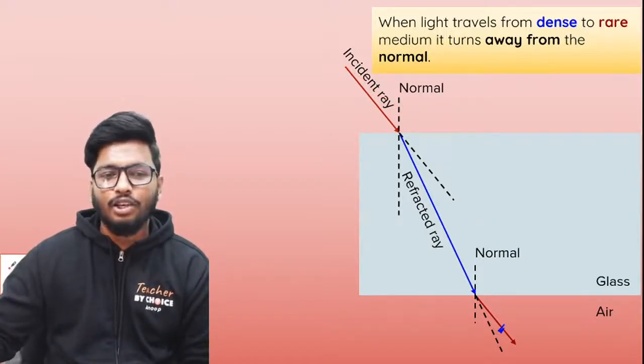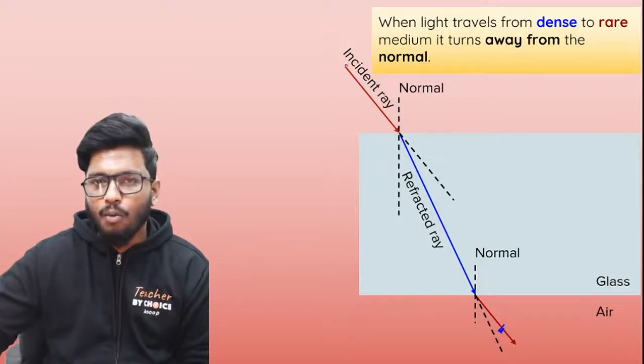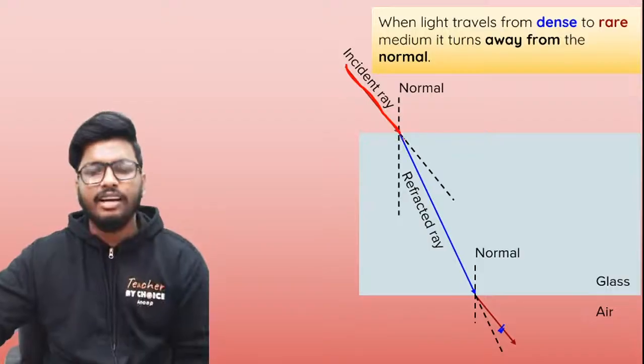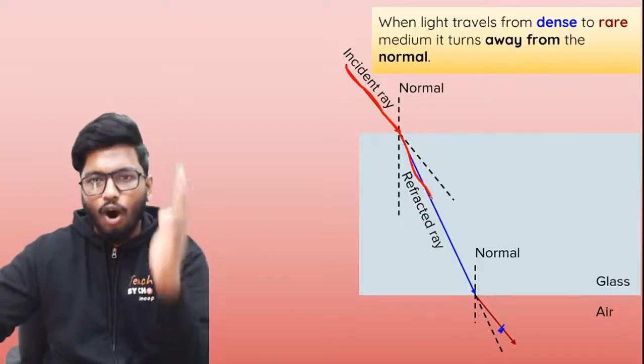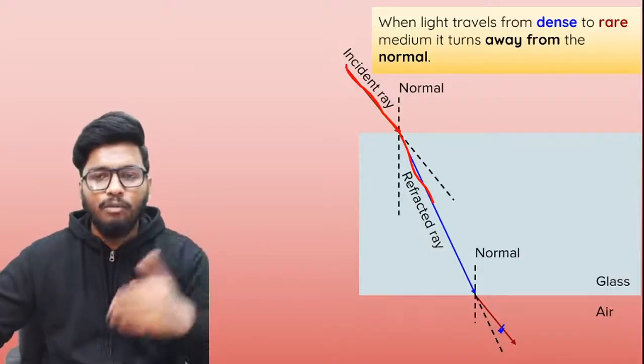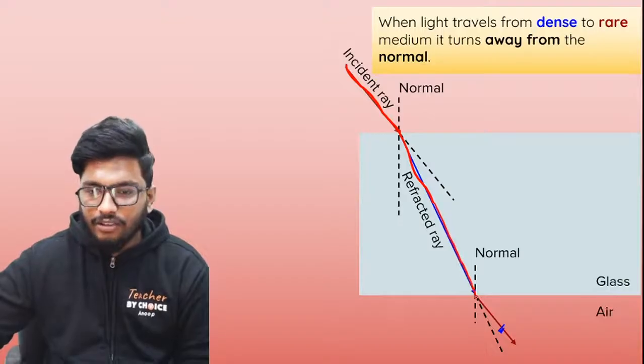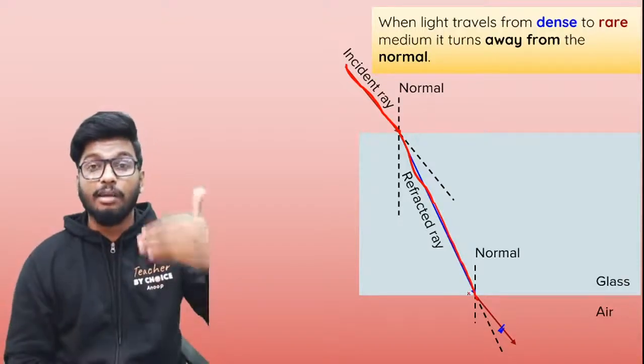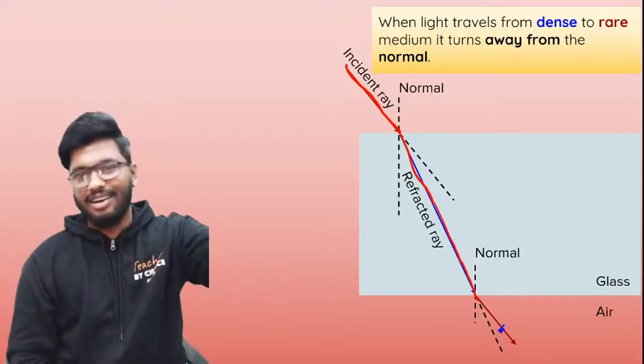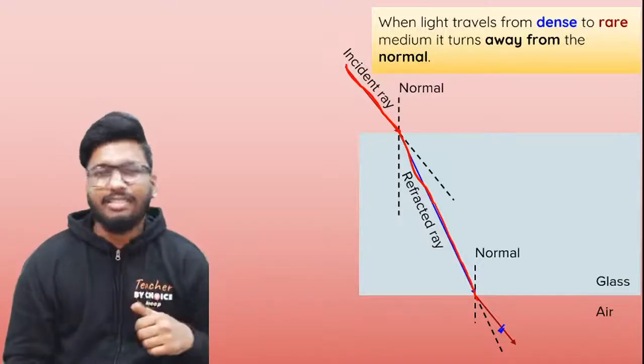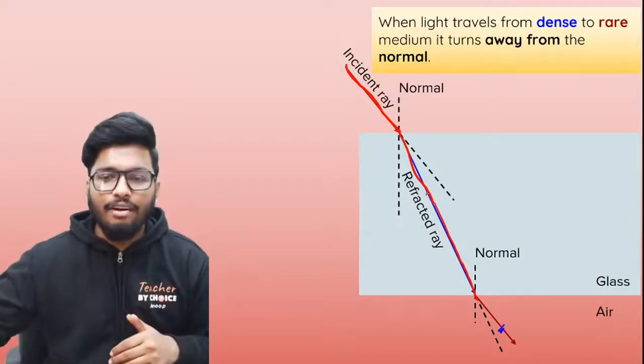So you have the incident ray that is coming in straight. Once it reaches the surface of separation, you can see that it goes slightly towards the normal, not exactly on the normal, but towards the normal. And once it reaches the next surface of separation, that is when the ray of light is emerging from glass into air, where glass is the denser medium and air is the rarer medium, it moves away from the normal.